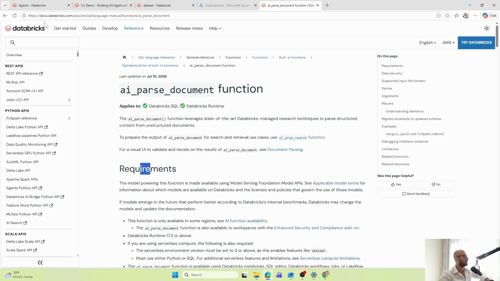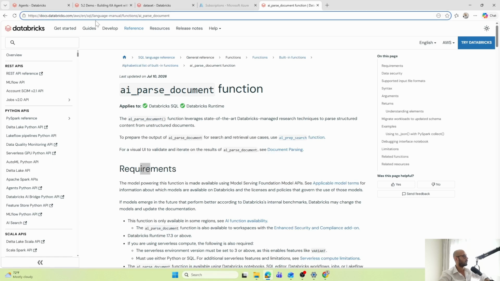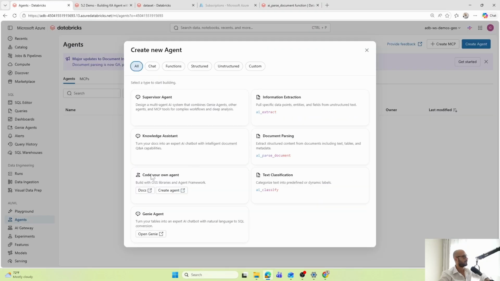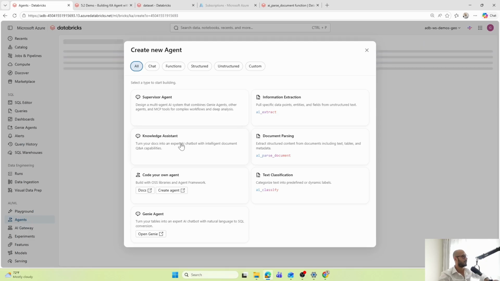If you go to this documentation, you can find more about this function. And actually, if we choose Knowledge Assistant, this type of assistant is going to use AI parse document as a function. So let's choose this one.